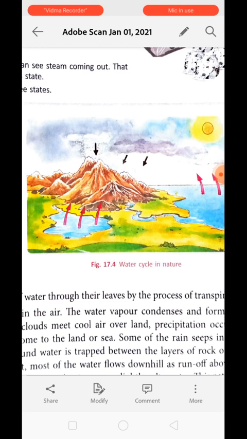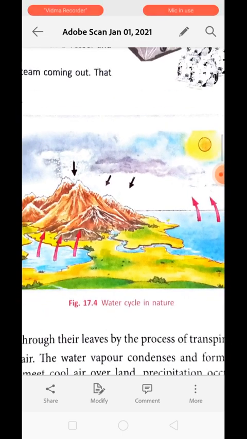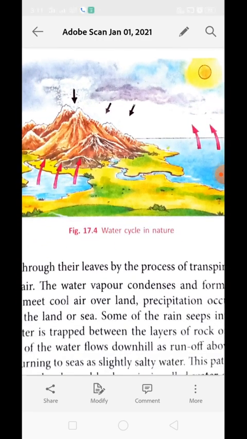Clear? Most of the water flows downhill as runoff, above the ground and underground, eventually returning to the sea as slightly salty water. Whenever water falls on the surface, it leaches into the soil and becomes a part of the underground water, and the underground water is also connected with the sea.